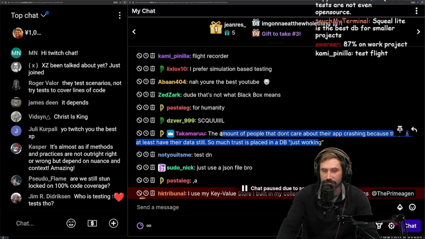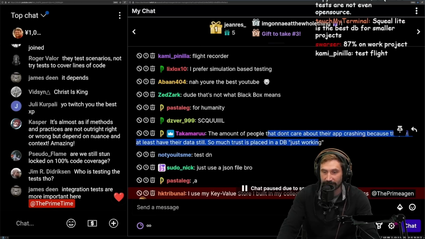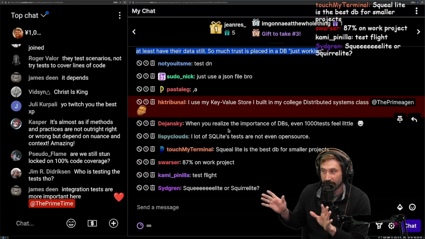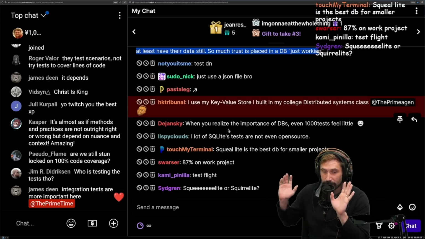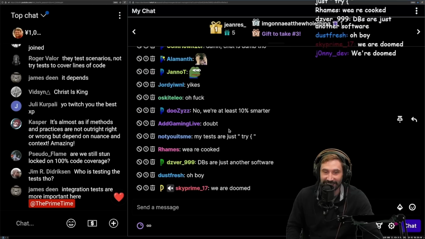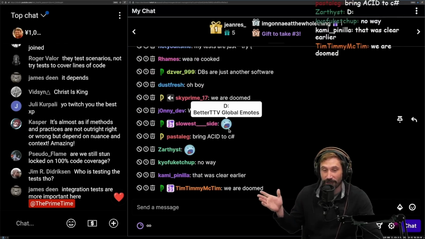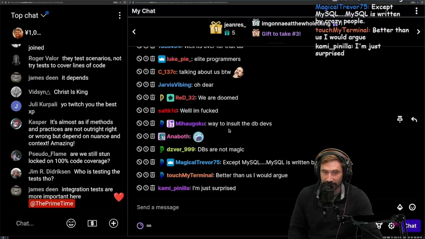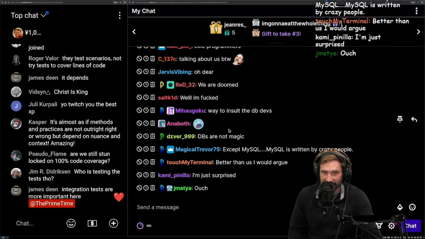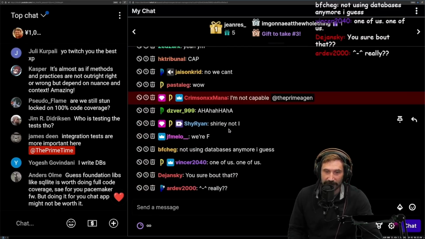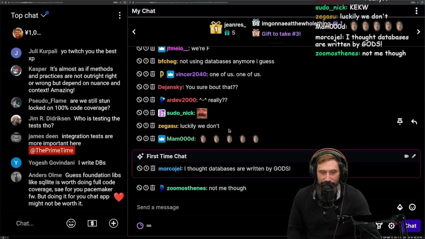Exactly. DBs are just expected to work. No one ever even questions the fact that DBs, remember, I just want to be real for a quick second here. Remember, databases are written by programmers just as good as the people in this chat. I'm just saying, people in this chat are capable of writing databases. Talking about us. I doubt that. I don't doubt that. Like, real talk, I am not capable. Crimson Mana, I don't believe that even for a second.